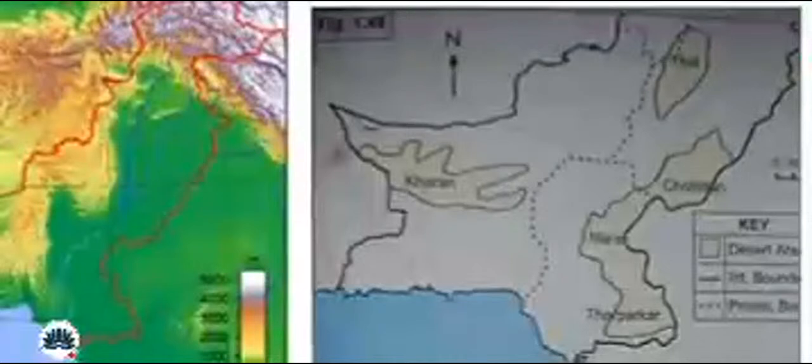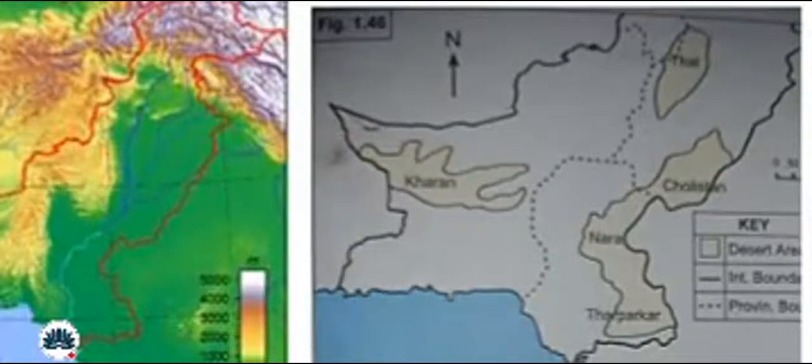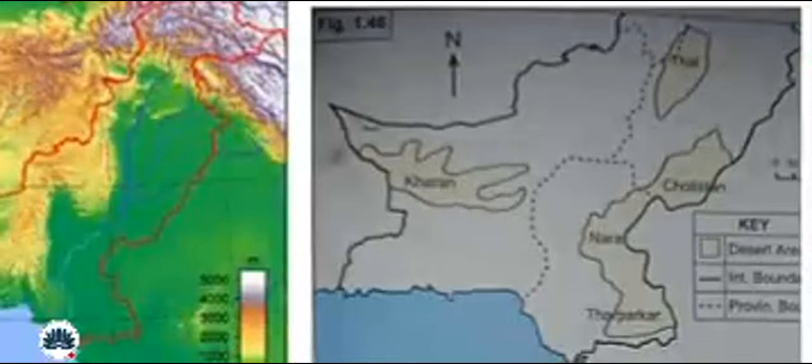I would like to zoom into the figure so that you can determine the area of the desert. Here you can observe that in Punjab there are two deserts. One desert is called Thal, and Kharan is in Balochistan. What about the Thar? Thar is the biggest desert in Pakistan, which is divided into three sections: Cholistan, which exists in Punjab, and the two others, which exist in Sindh, called Nara and Thar Parkar.